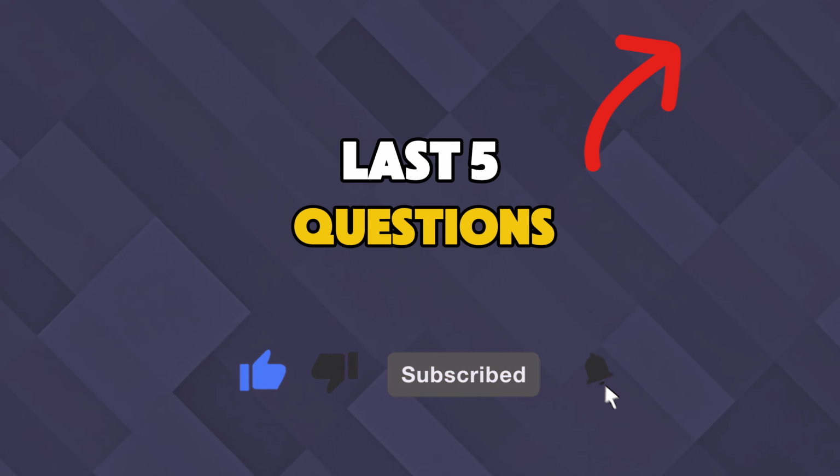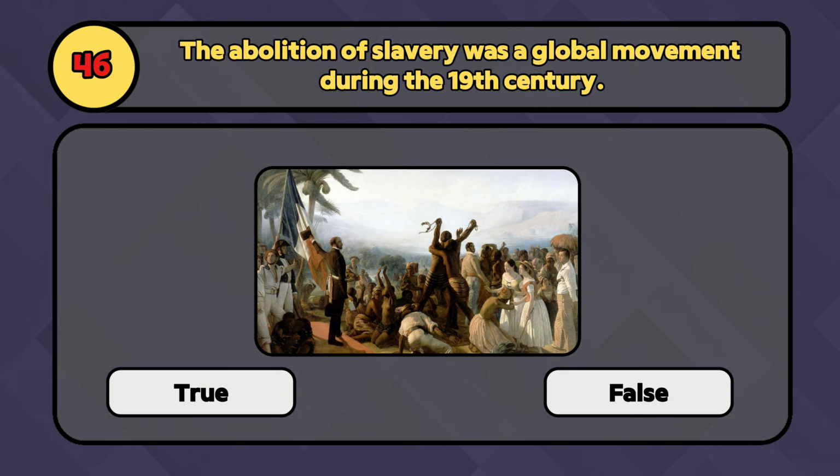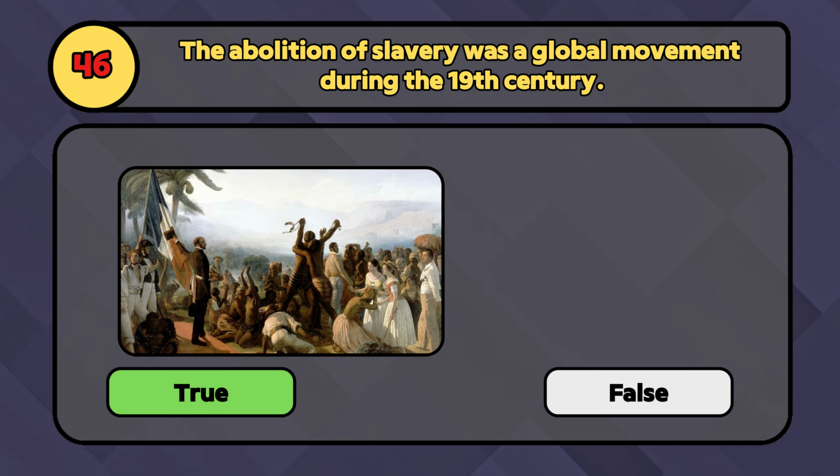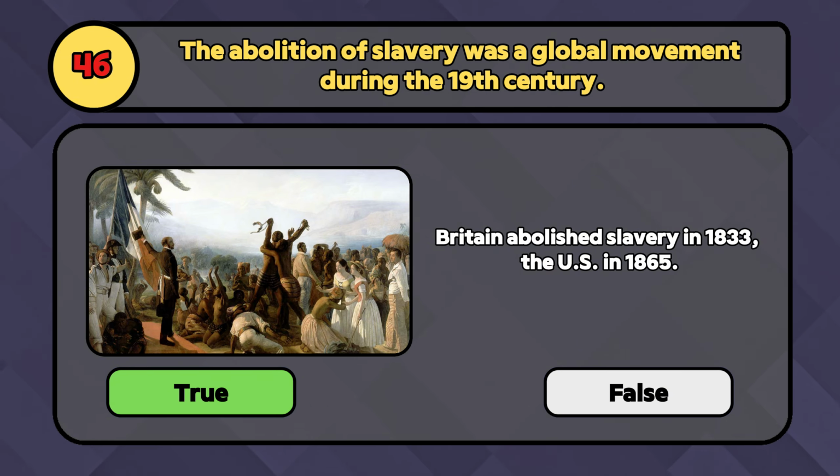True or false? The abolition of slavery was a global movement during the 19th century. True. Inspired by ideals of liberty and human rights, many nations outlawed slavery.